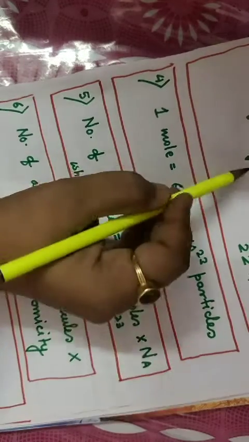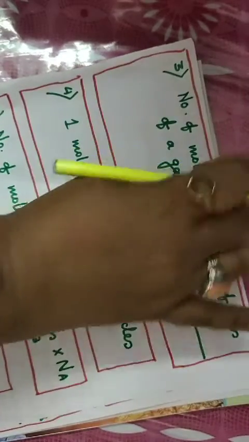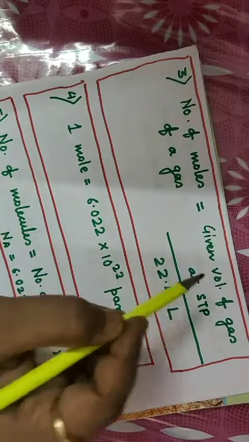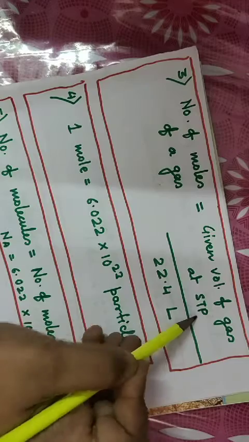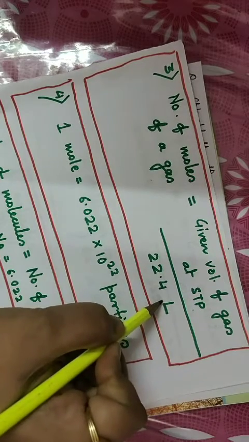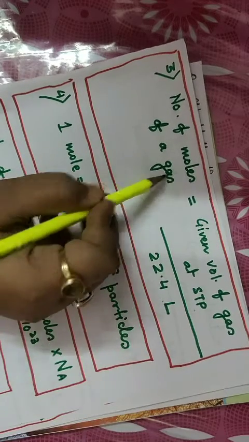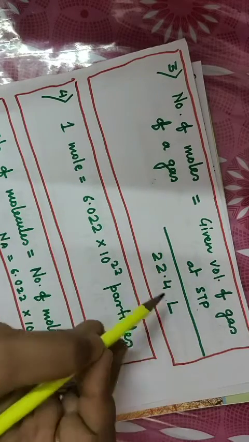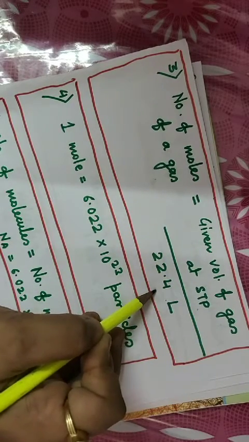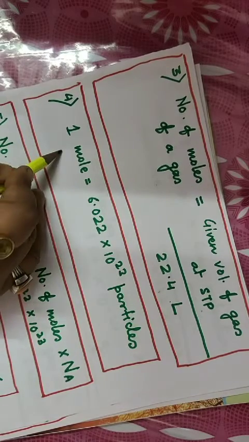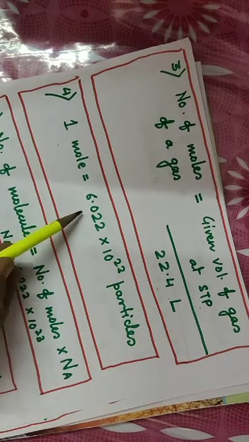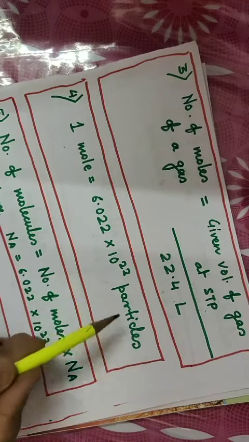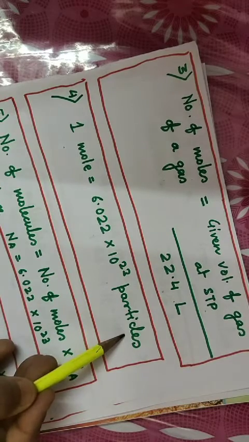Number of moles of a given gas can be calculated as given volume of gas at STP divided by 22.4 liters. 1 mole of any substance is equal to 6.022 into 10 to the power 23 particles.